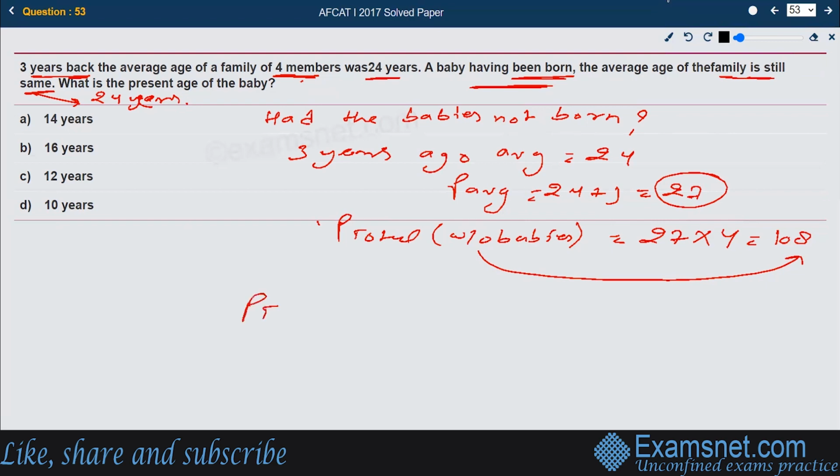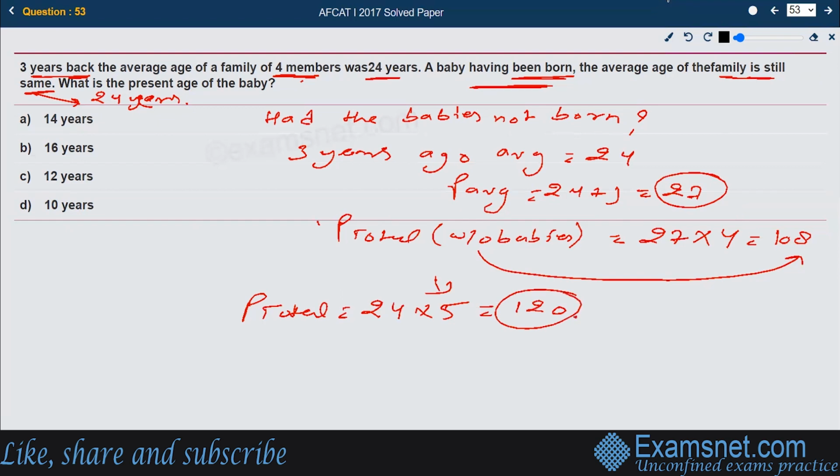So what is the total? If you want to know the total of the family's age, how can we calculate that? The average is still the same, that means 24. Now 24 into 5, because a single baby has been born, so the total members we are supposed to take as 5, not 4. This is nothing but 120.